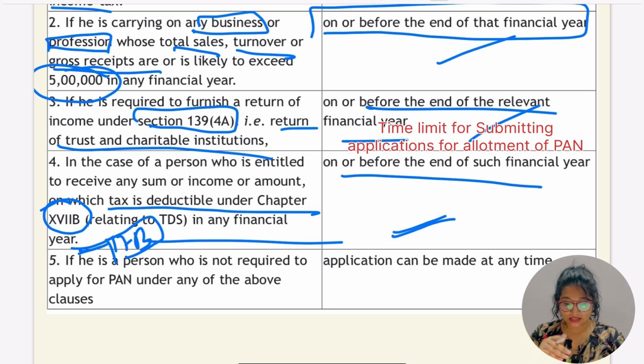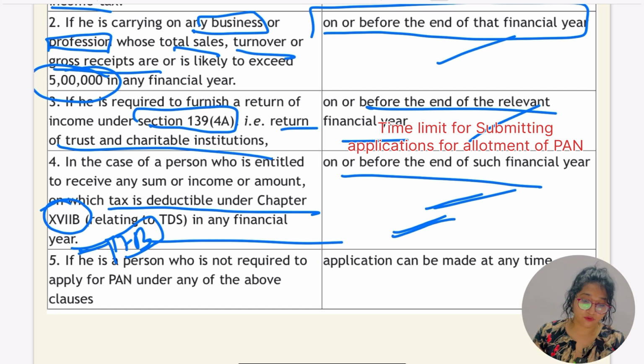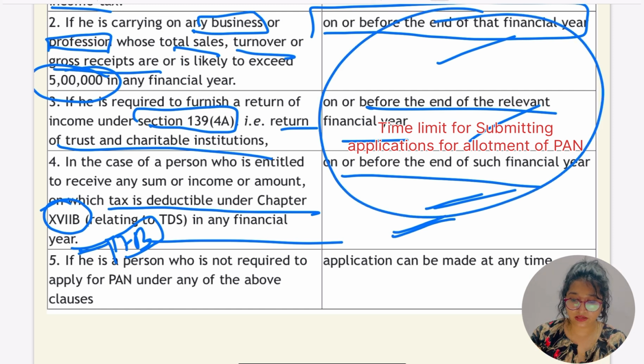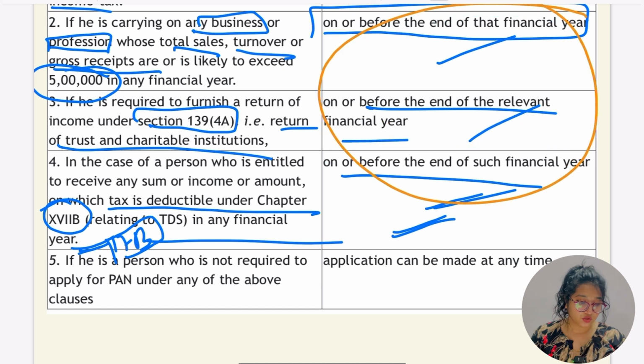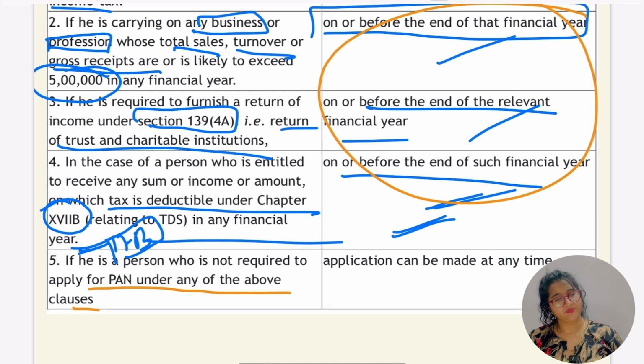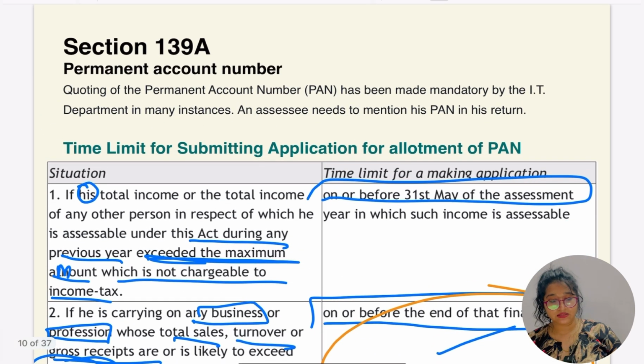In these three points the PAN number is to be quoted on or before the end of the relevant financial year. Hope this point was clear. So let's go for the last point. If he is a person who is not required to apply for PAN under any of the above clauses, the application can be made at any time. So these are the time limits within which the application for allotment is to be made.